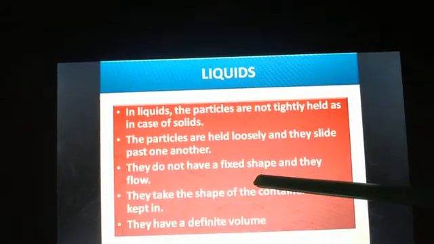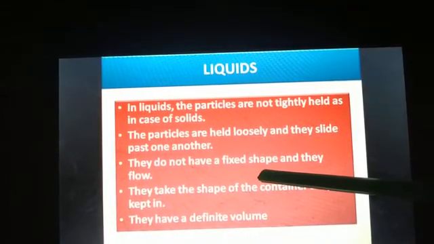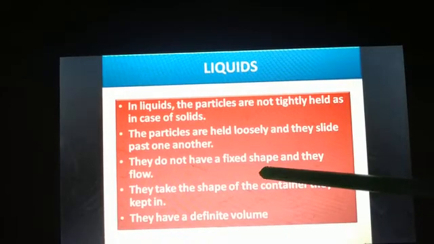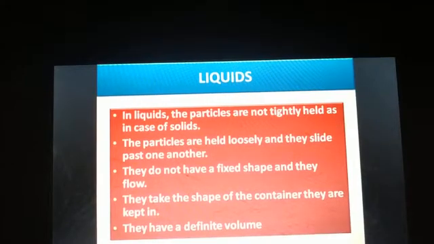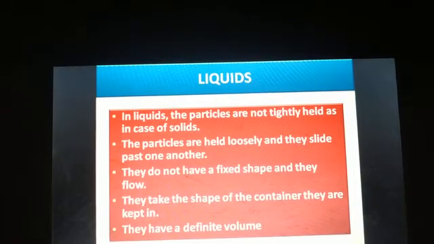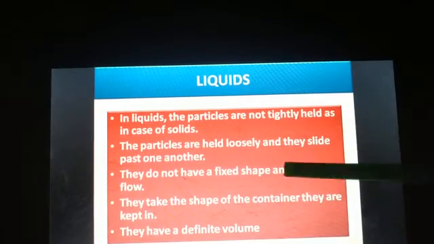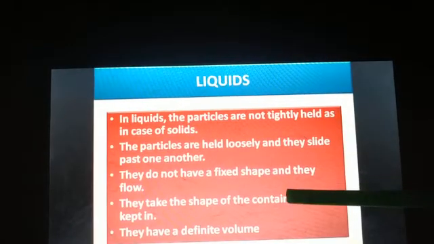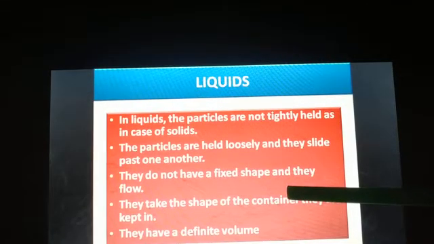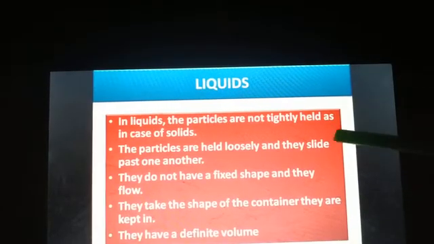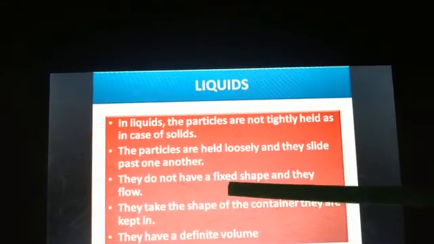They do not have a fixed shape and they flow. Liquids do not have a fixed shape. They will attain the shape of the container in which they are kept. For example, if I am pouring a liquid like water in a glass, it will take the shape of that glass. If I am pouring the water in a water bottle, it will take the shape of the water bottle. If I am pouring the liquid in a bucket, it will take the shape of the bucket. So liquids don't have a fixed shape.